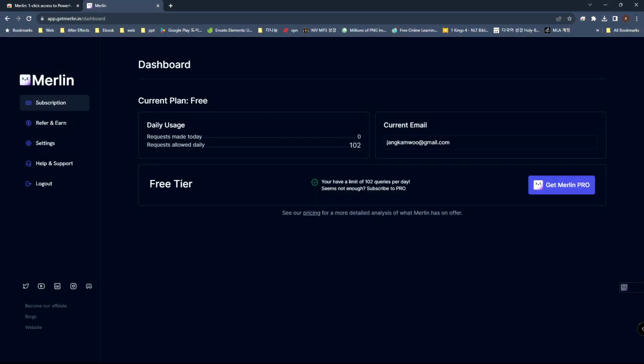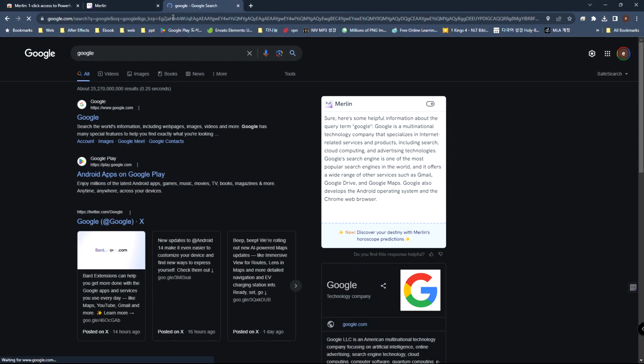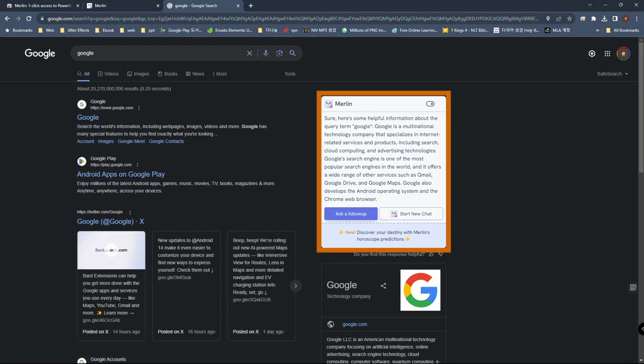At right, a small icon will appear. When you click it, a small box will appear on the right. Now it's all set. Whenever you search for something in Google, Merlin will summarize and give information here. This was the third extension of ChatGPT. Hope this extension helped you a lot.